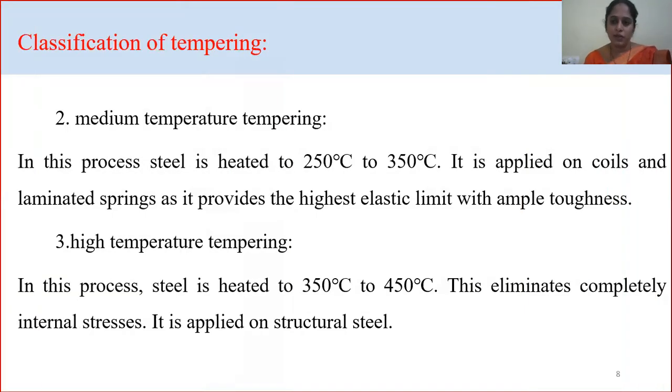In medium temperature tempering, the material is heated up to 250 to 350 degrees centigrade. Here, this technique is applied to coils and laminated springs where we need high elastic property.